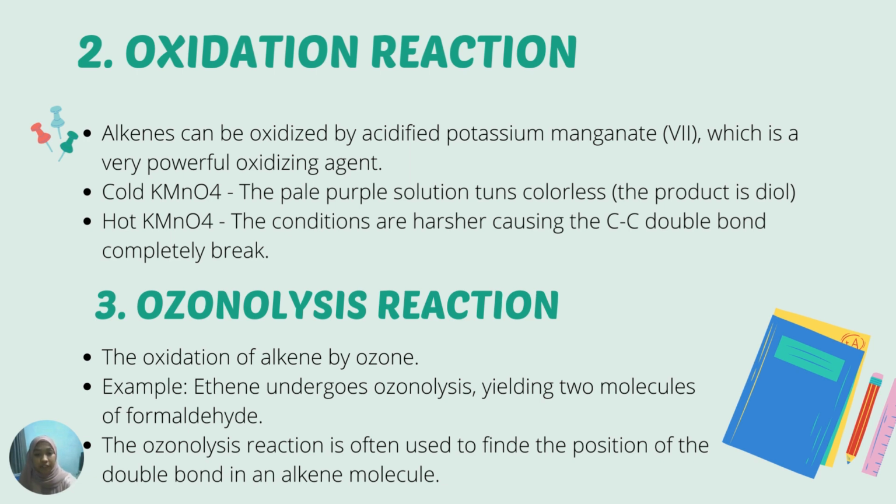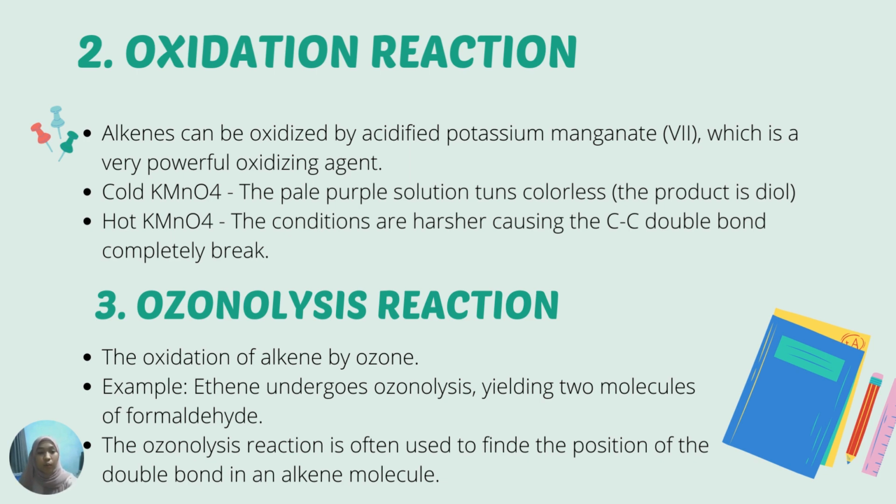It is further cleaved under reductive conditions using zinc dust and water to form the corresponding carbonyl compounds like aldehydes and ketones. This oxidative cleavage of an alkene double bond generally accomplishes a good yield.